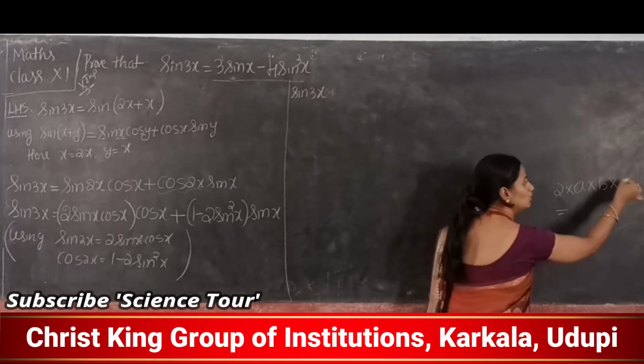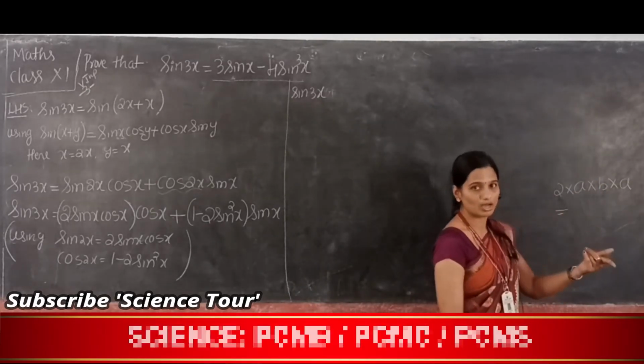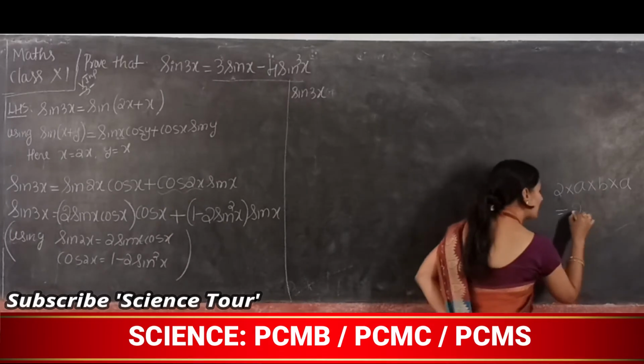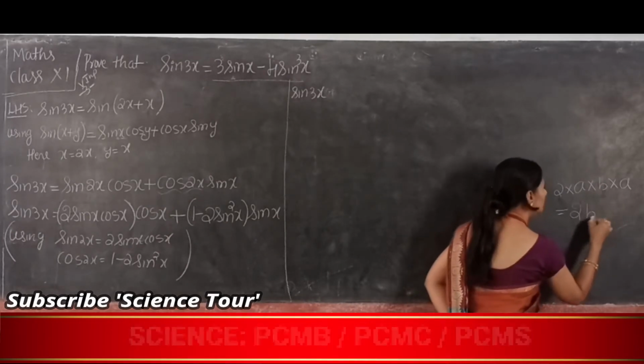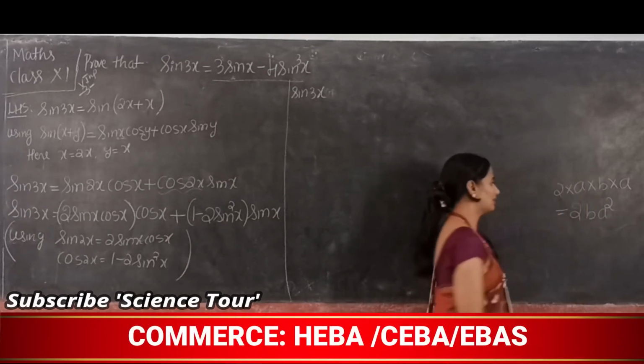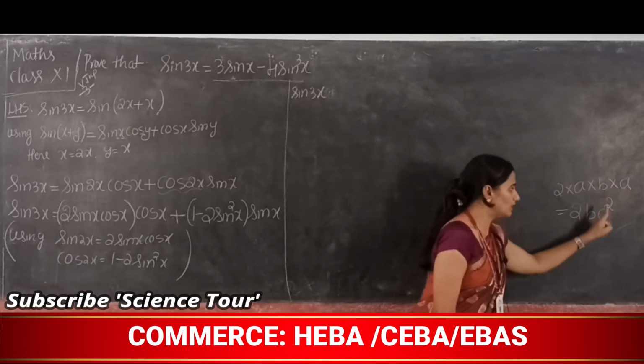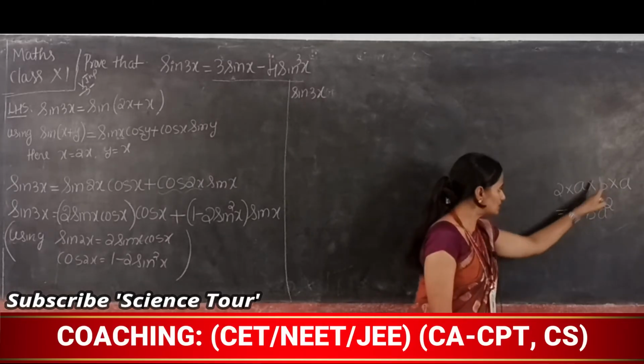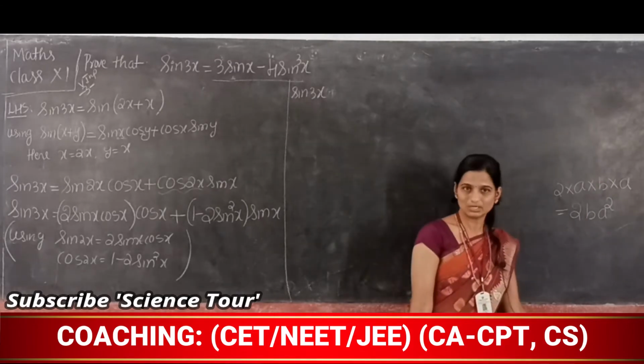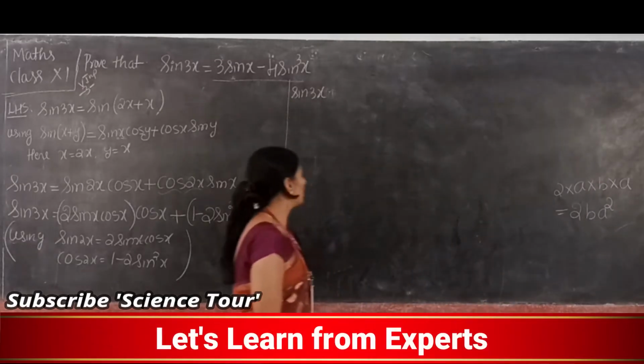A into A is A square, correct? So we can write it as 2 into B into A square. Right? So A into A is A square. So this is B and this one is E2. Same way now here.